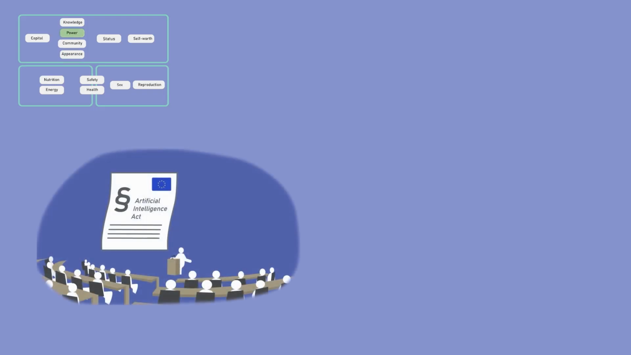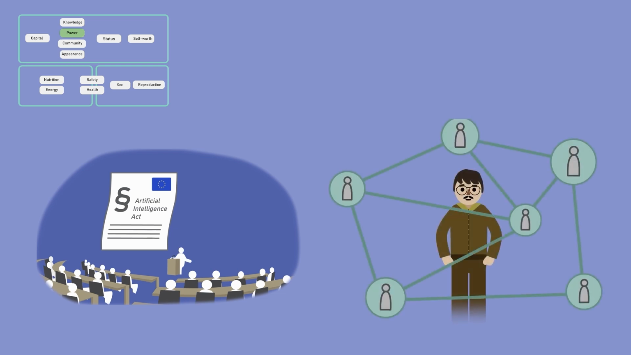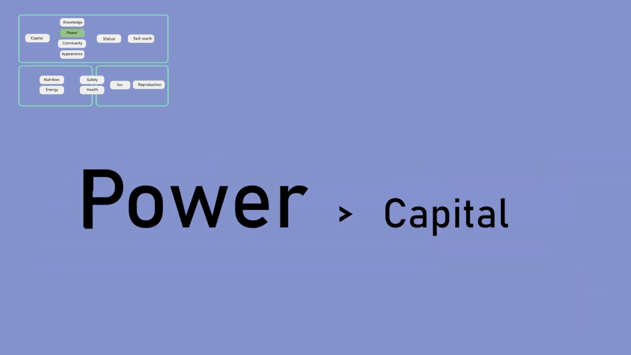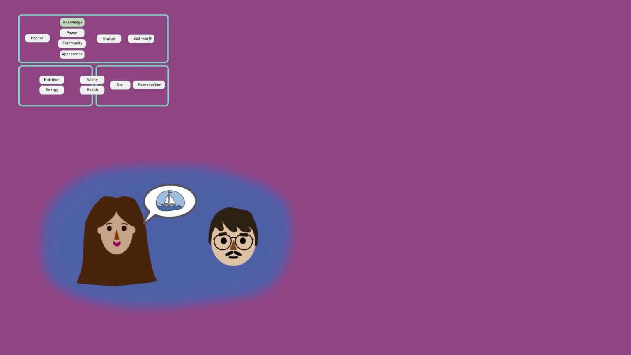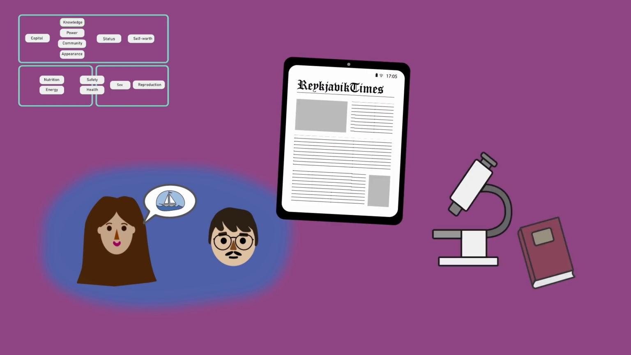Power through political offices, professional position, or access to a personal network contributes significantly to rank. Power is often a more powerful motivator than capital. Humans strive for knowledge. Gossip, news, science, and other types of information help people to satisfy their needs while expending as little energy as possible.